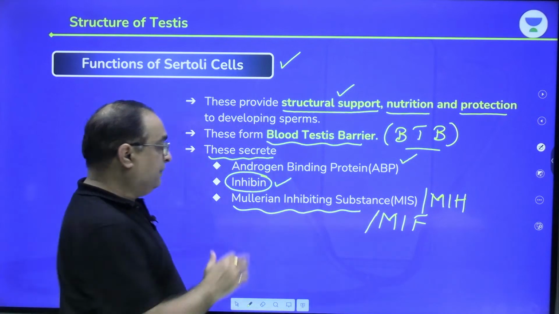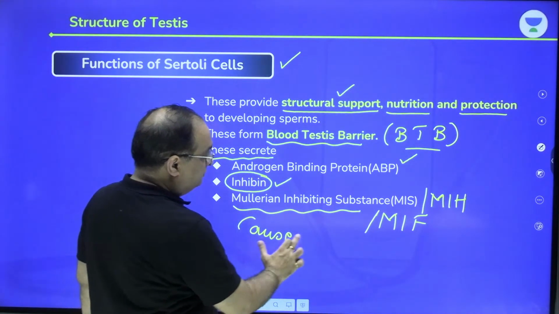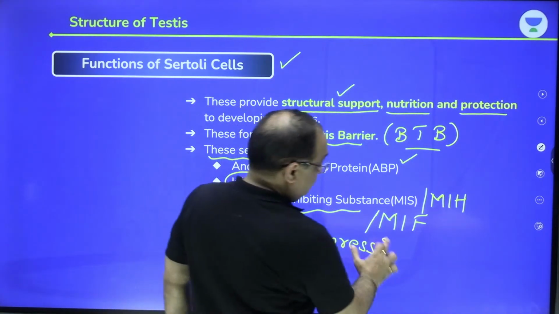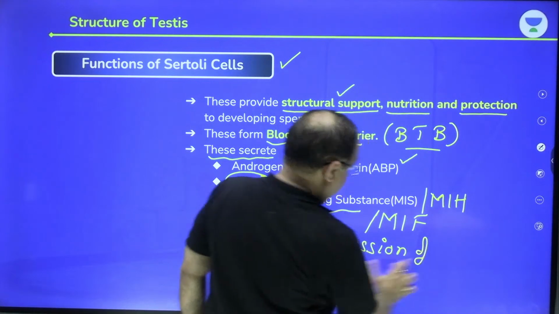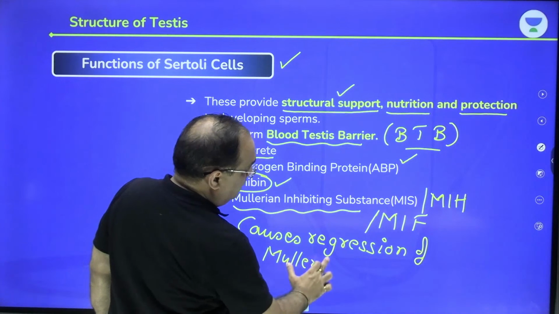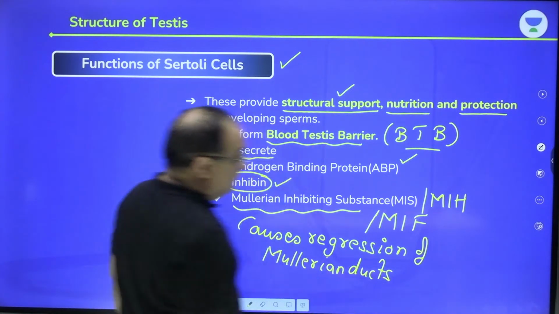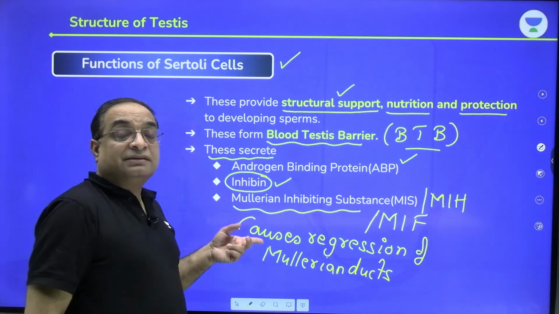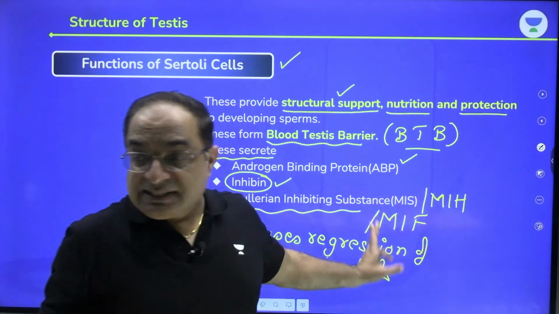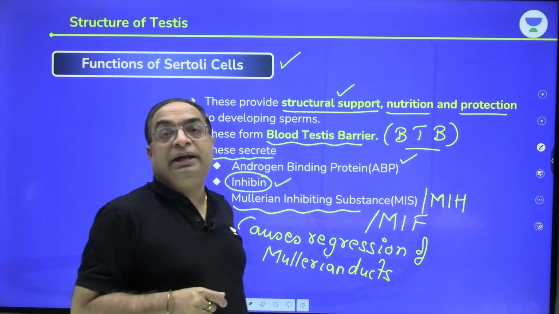So simply remember, Mullerian inhibiting substance causes regression of Mullerian ducts in the male embryo, whereas in the female embryo, the Mullerian ducts develop into the fallopian tubes, parts of the female reproductive system. In the case of males, MIS causes regression of the Mullerian ducts.